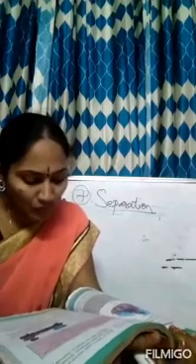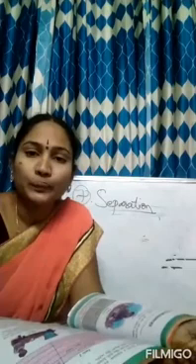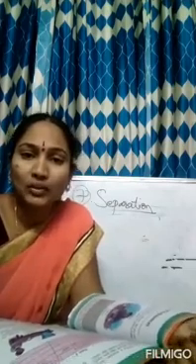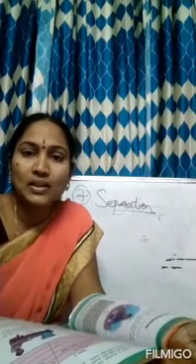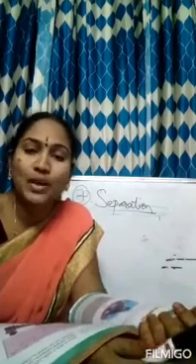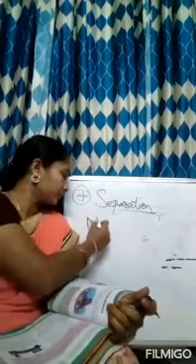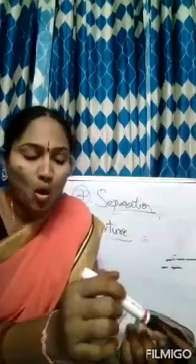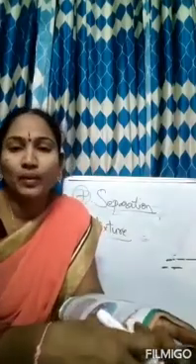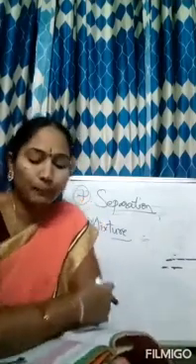The above items are mixtures as they contain more than one substance. So now in the tea we are adding milk, sugar and tea powder. So this is said to be a mixture. Combination of more than two substances form a mixture. This is the definition of mixture. What is a mixture? Combination of more than two substances forms a mixture.